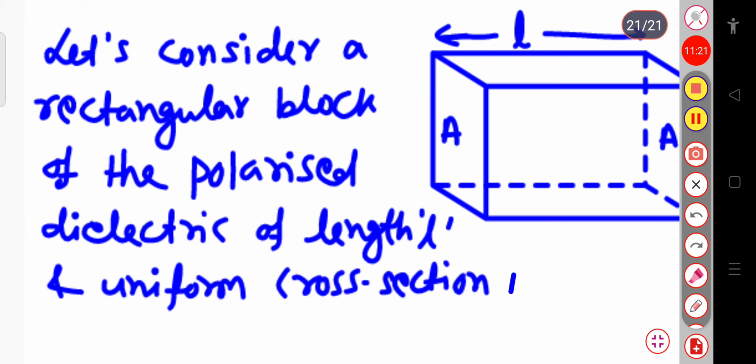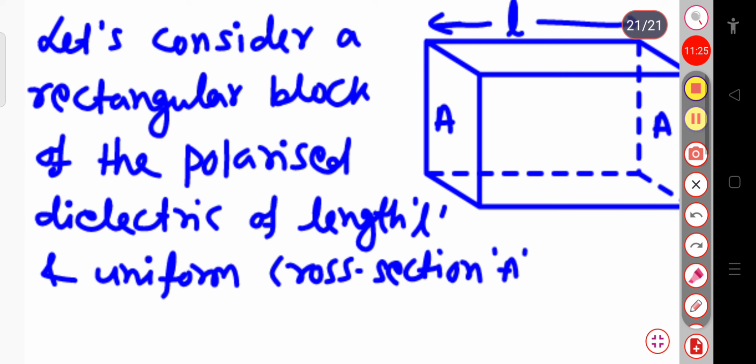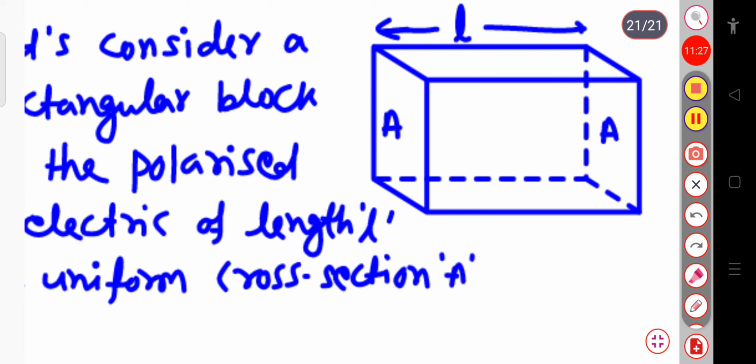Okay, so here it is polarized, which means there is some surface charge density. Suppose the surface charge density plus sigma p and minus sigma p is present at the end faces of this rectangular block.